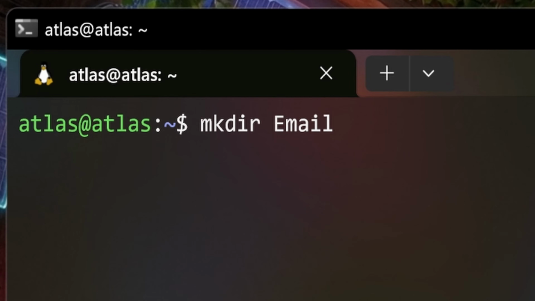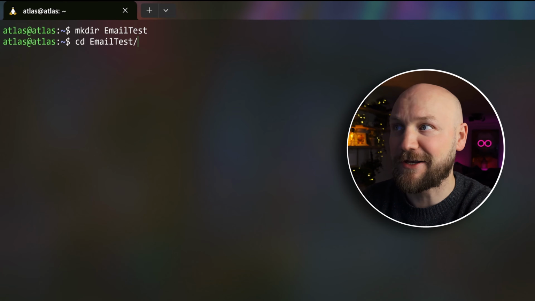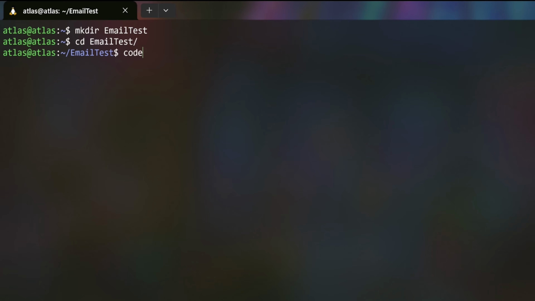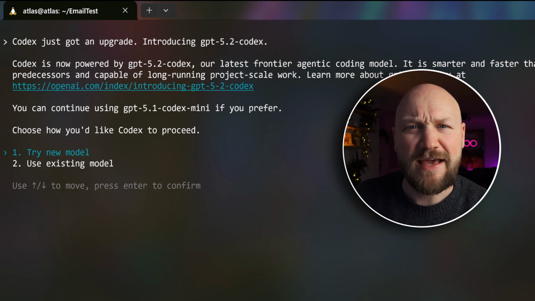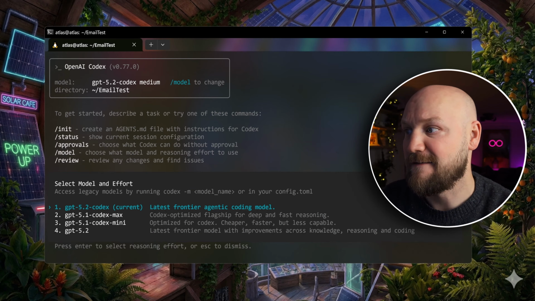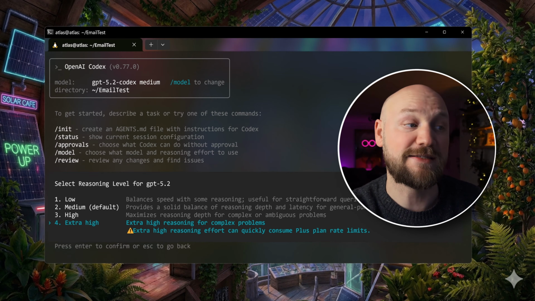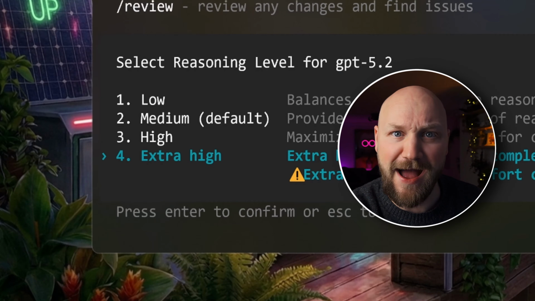In this skill, I'm going to show you how we can build small applications that help us in our everyday work. So let's open a terminal. I'm creating another folder here, changing the directory as we already learned, and I'm going to open Codex. Codex is from OpenAI, and right now this is a very capable model for software development. You can also do it with Claude, you can also do it with Gemini, no problem at all. We are going to set a very capable model, and let's go with the extra high version of it.